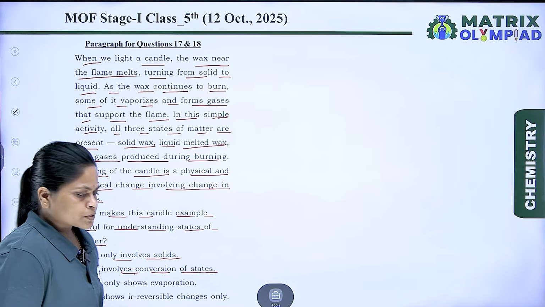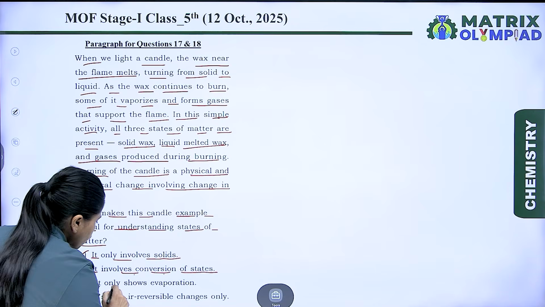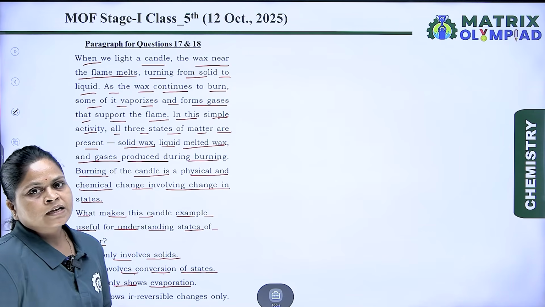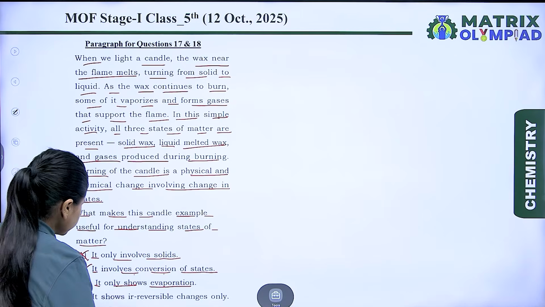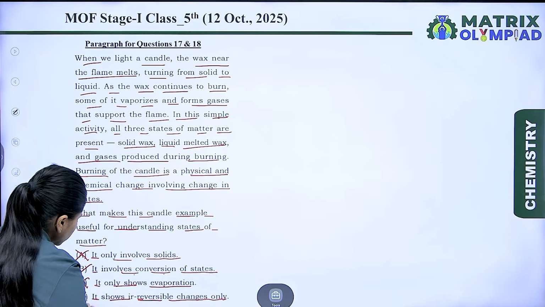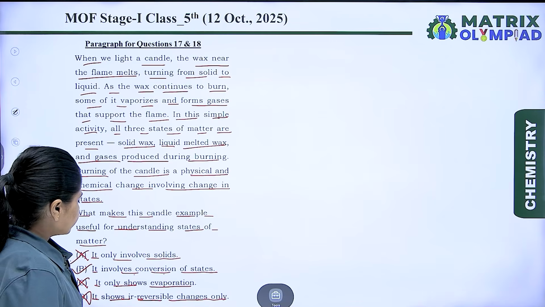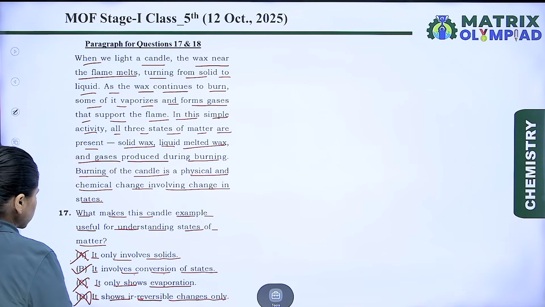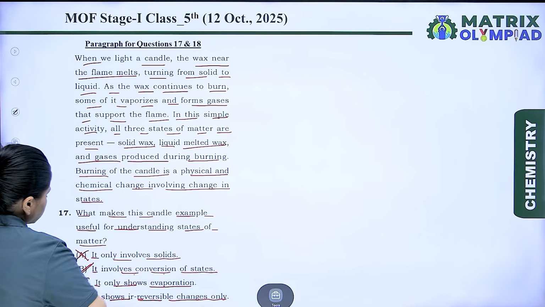Let's check the other options. C: it only shows evaporation. No, in this activity melting is seen. D: it shows irreversible changes only. No, in this activity reversible changes are also seen. So option D is wrong. The correct option is B.